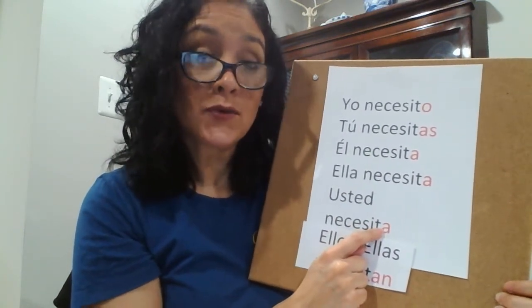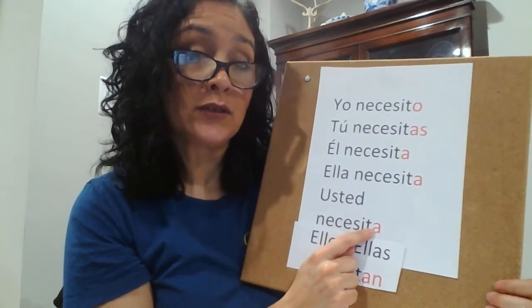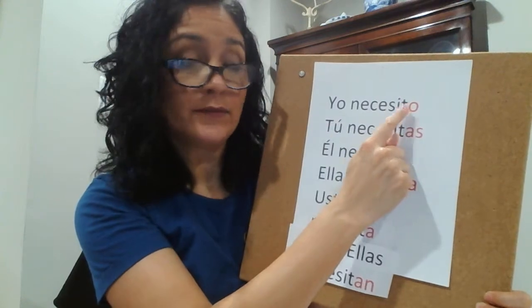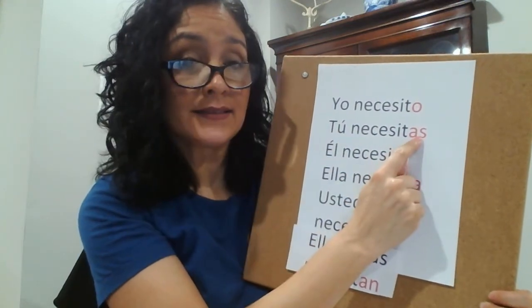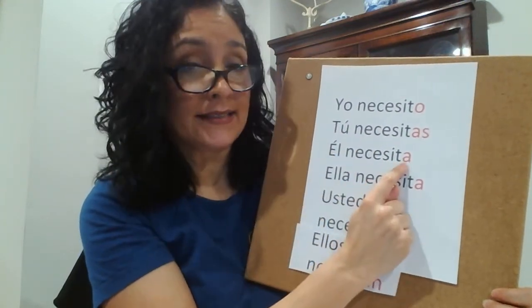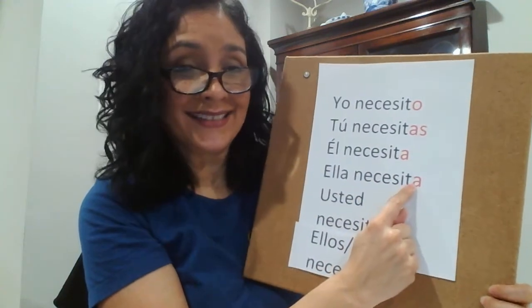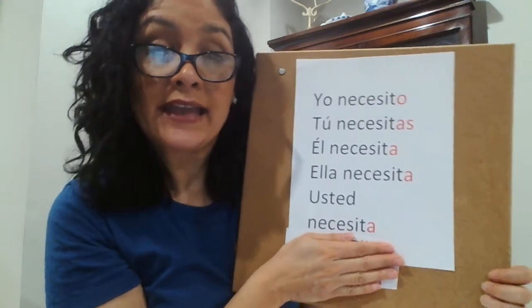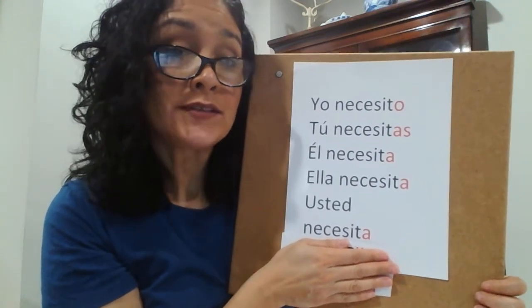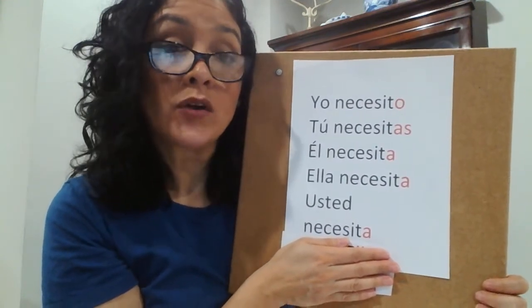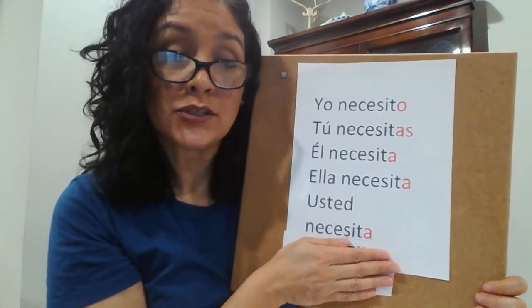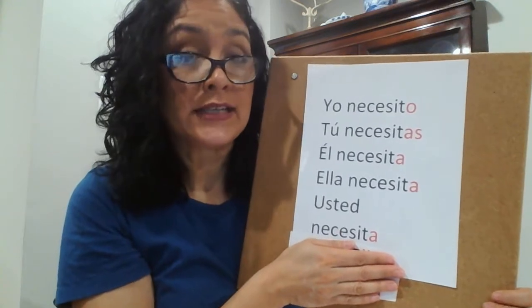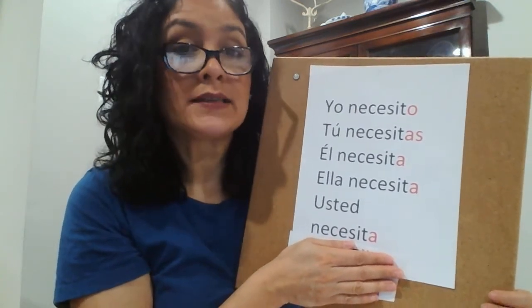Now, third grade, you're going to be responsible to know how to say yo necesito, tú necesitas, él necesita, ella necesita, and usted necesita. Just that part right there. And if you notice, the parts that are in rojo, red, are the endings that changed. If I say yo, my word's going to end in an O. Yo necesito.